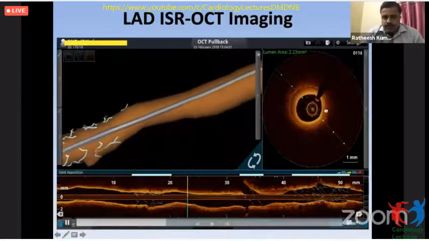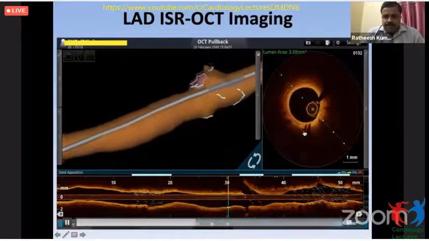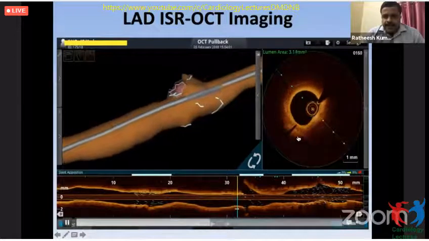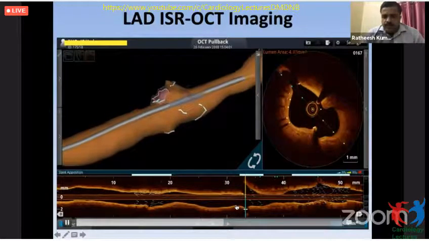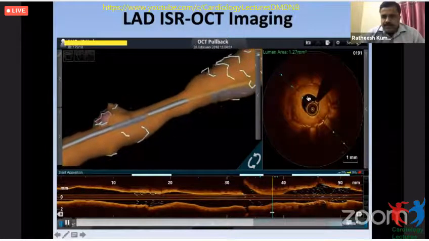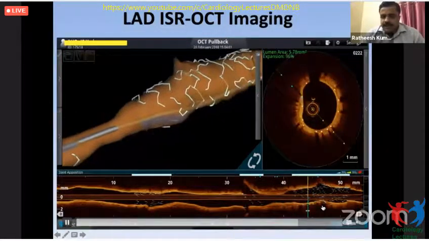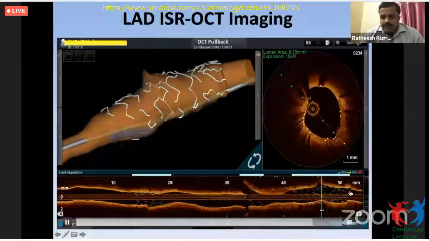neointimal hyperplasia. We could see diffuse neointimal hyperplasia, ISR, from almost the distal to the proximal stent. And in this area, the maximum ISR was seen, where we had the tissue prolapse. And even in the left main there was disease.